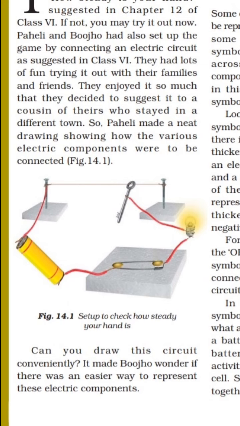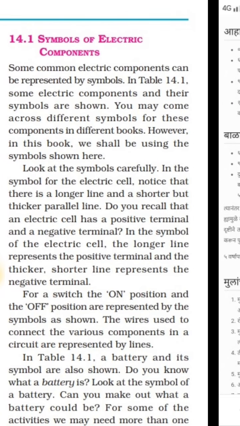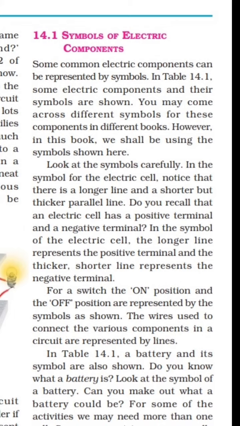We can prepare it, and we will see how in this chapter. It made Bojo wonder if there was an easier way to represent these electric components. There is one easier way to represent these electric components. How? There are symbols for the electric components.